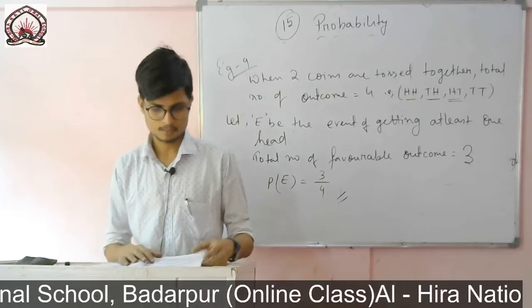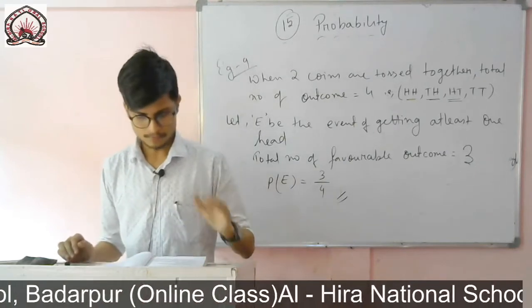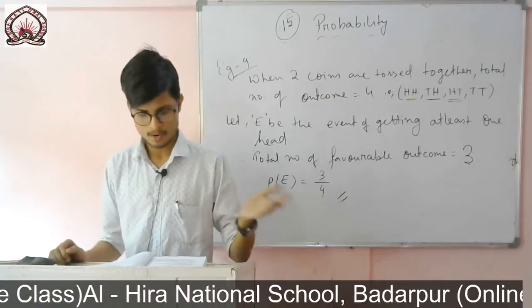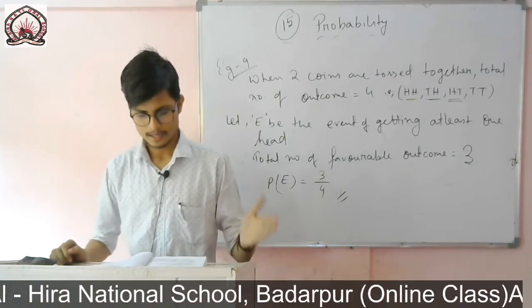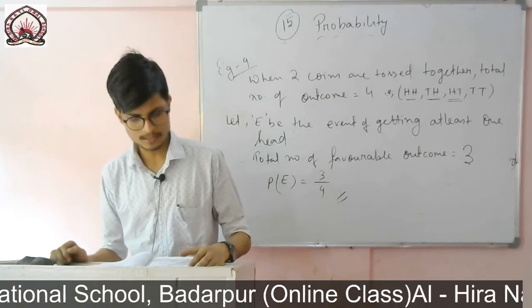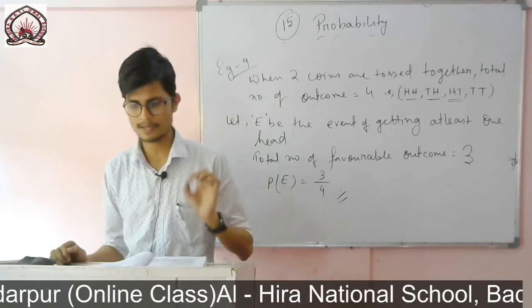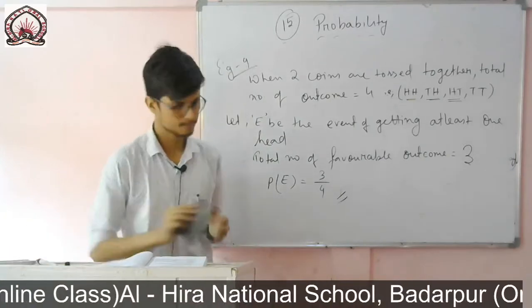Then question number 2: which of the following experiments have equally likely outcomes? Earlier I have discussed what is equally likely outcome and not equally likely outcome. So the question is given, you have to simply say whether they are equally likely, and then you have to give the reason, you have to explain it.